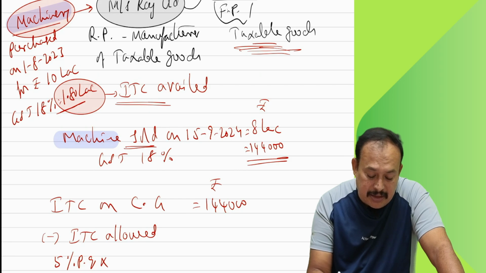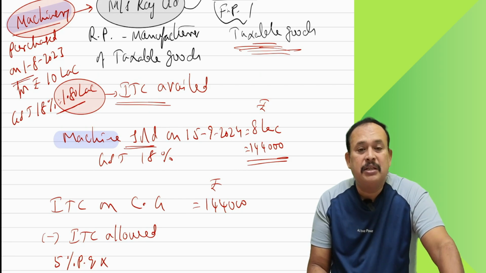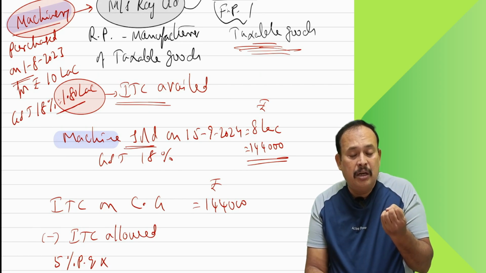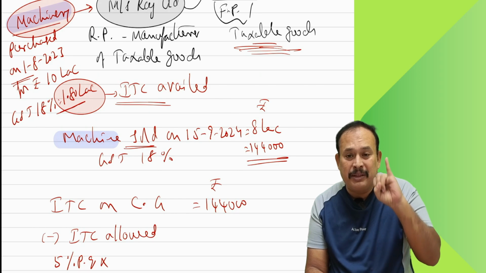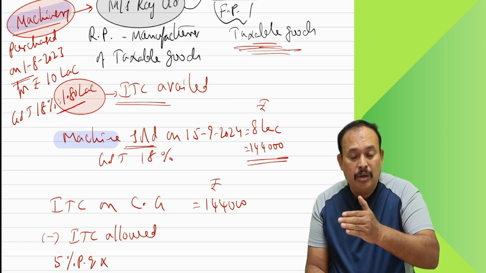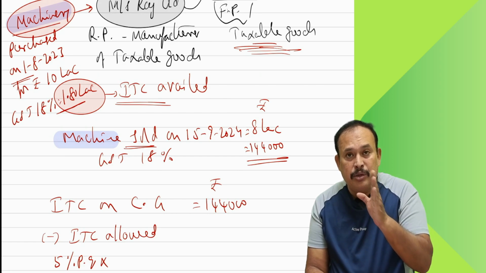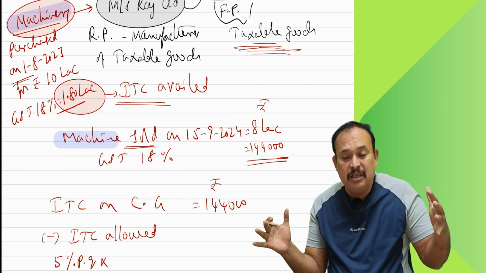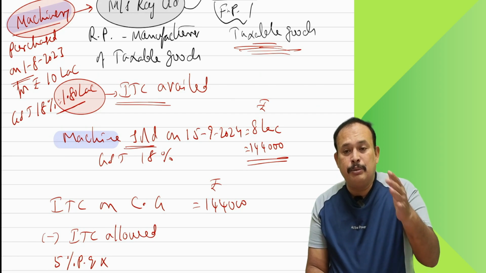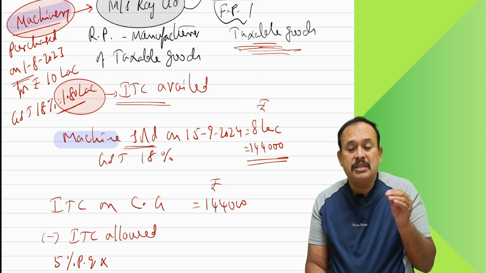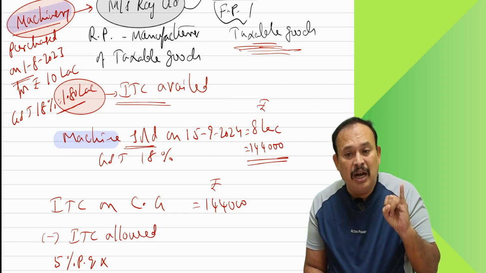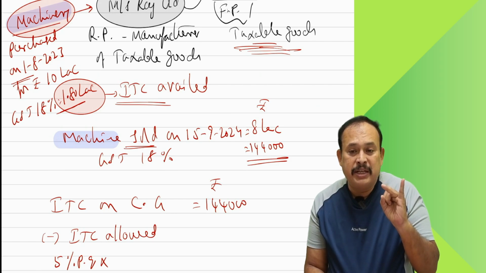When you purchased it on 1st August, that means you purchased in the financial year 23-24, in the July, August, September quarter. Quarter means April, May, June is one quarter; July, August, September is one quarter. So you purchased in the 2nd quarter of 23-24.